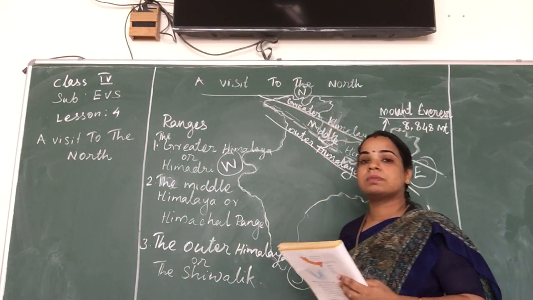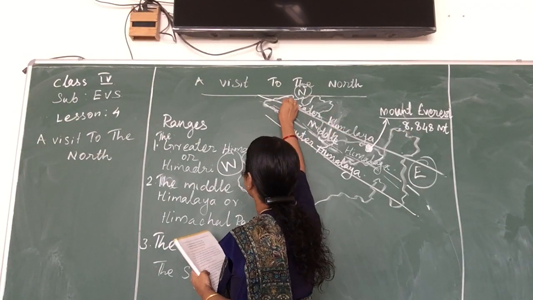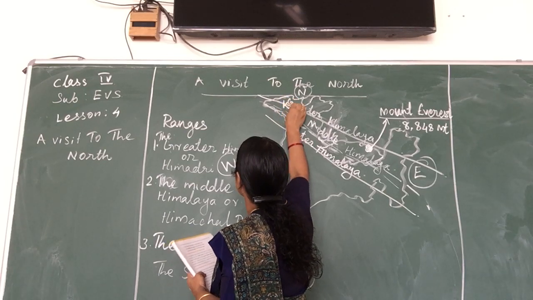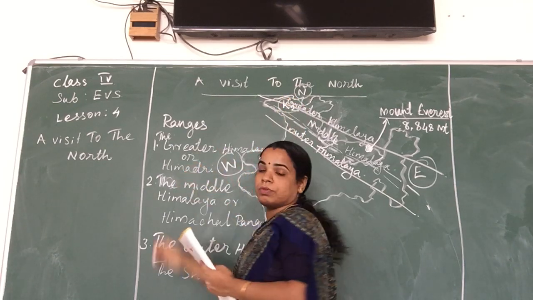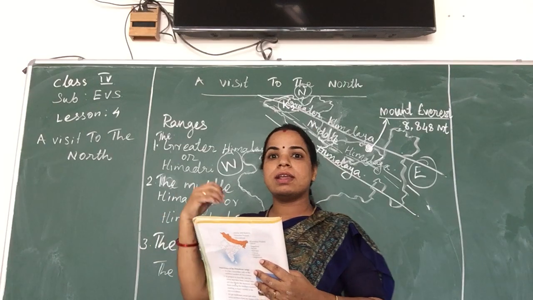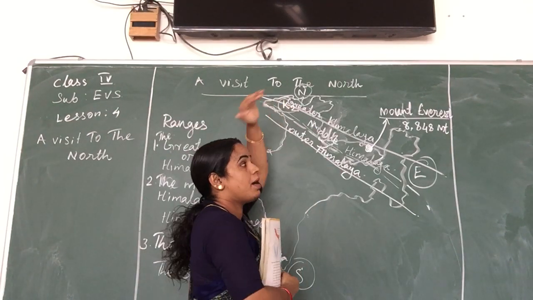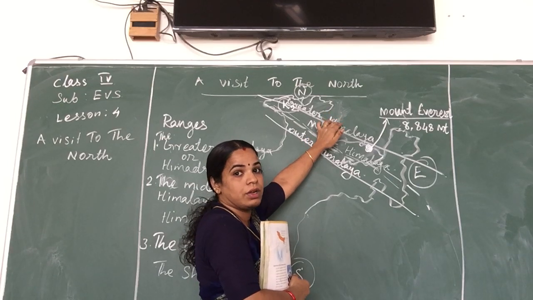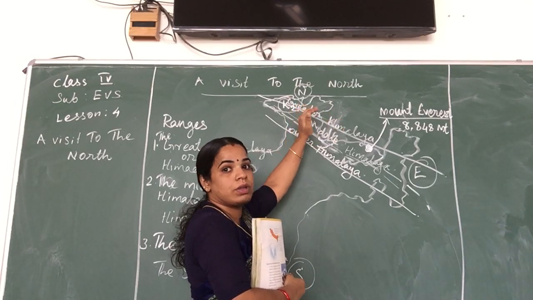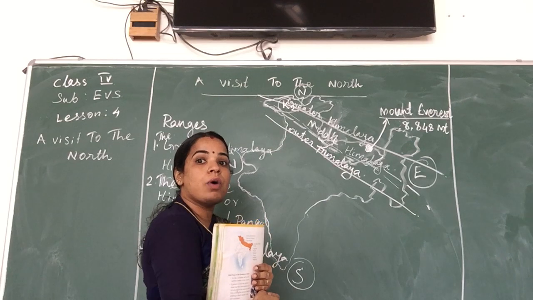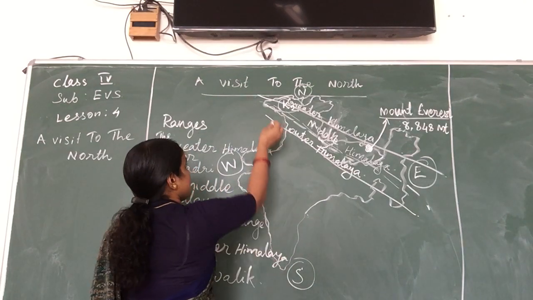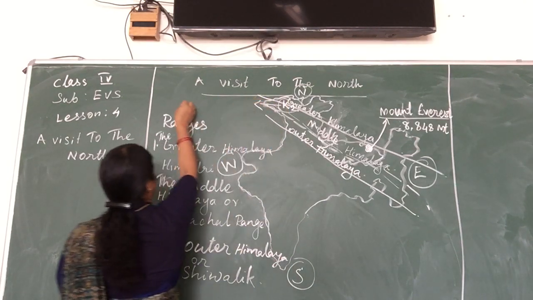What is the second highest peak in the world? K2. K2 is located in the Himalayan ranges, in the Greater Himalaya or Himadri range. Another name of K2 is Mount Godwin-Austen.